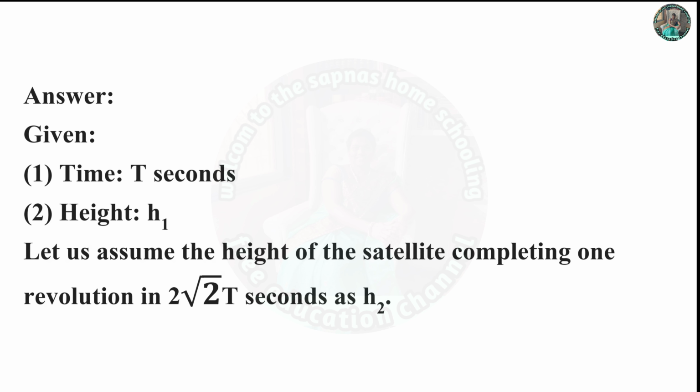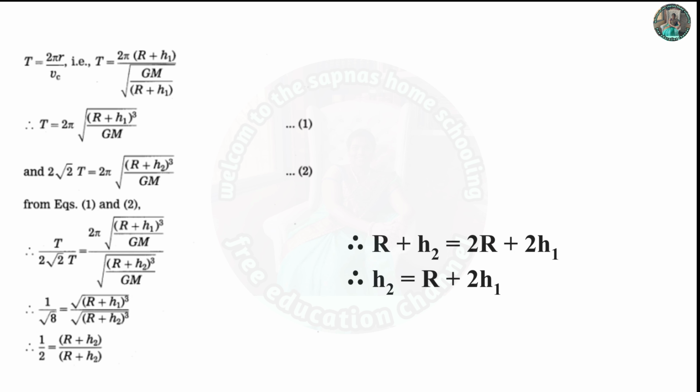Let us assume the height of the satellite completing one revolution in 2√2 T seconds as h2. T is equal to 2πr upon Vc, so T is equal to 2π(R + h1) upon √(GM/(R + h1)), T is equal to 2π √((R + h1)³/GM).